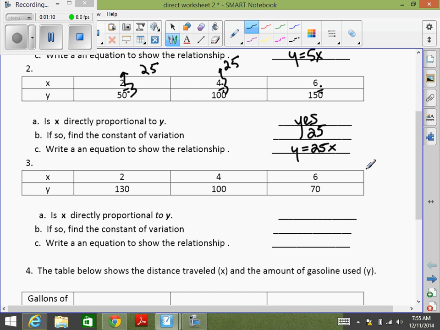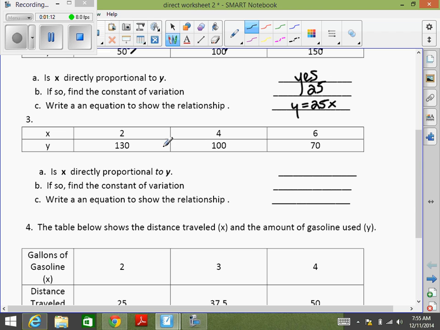Okay? All right, number 3. Can we divide each time and get the same constant? No. What's 130 divided by 2? 100 divided by 4 is different, so we don't get the same constant, therefore it's no. We can't find a constant, so we can't write an equation for that one.